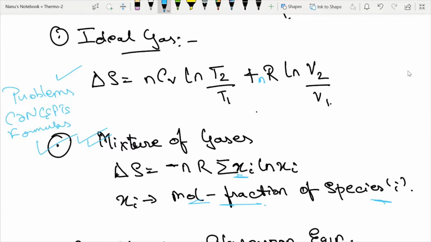And very important, remember this minus sign, because sometimes in MCQs they will give minus, they will also give plus. Very smart people there. So remember this minus sign that is in the formula.